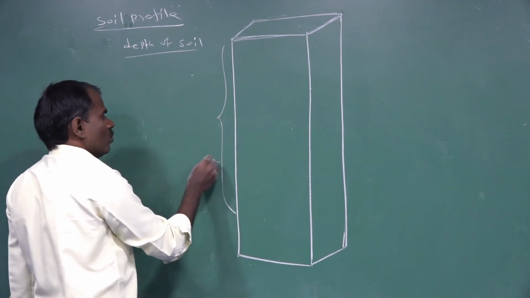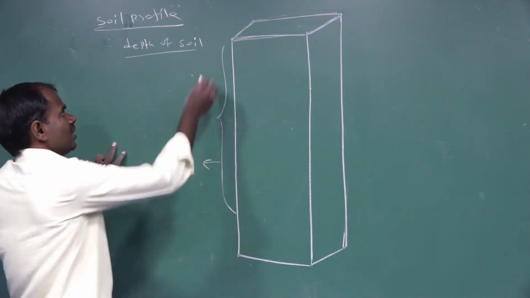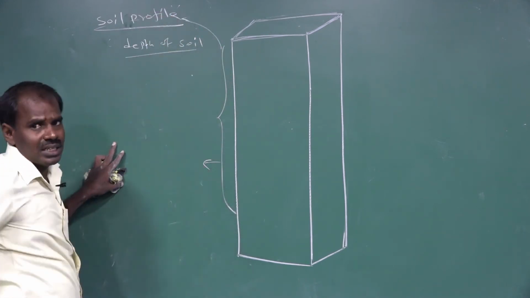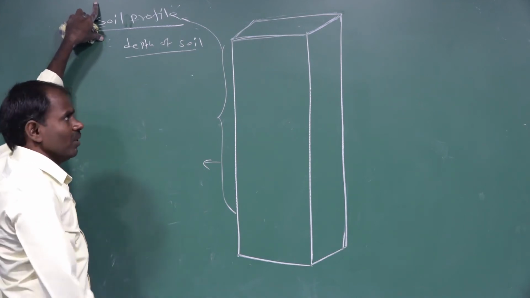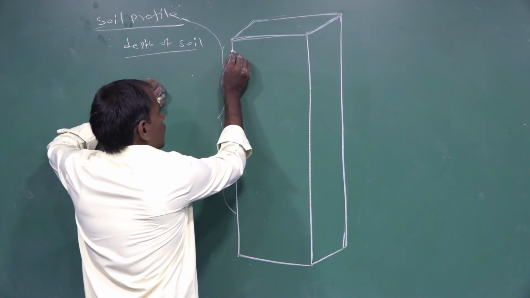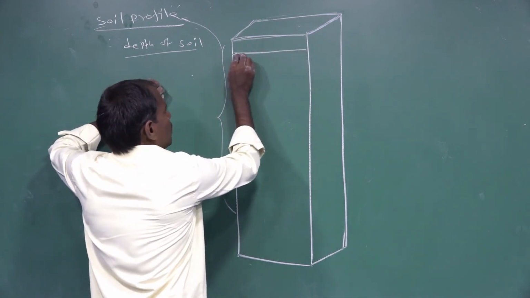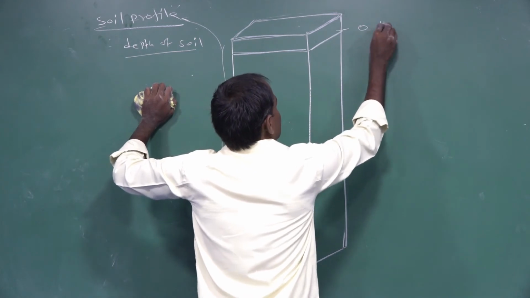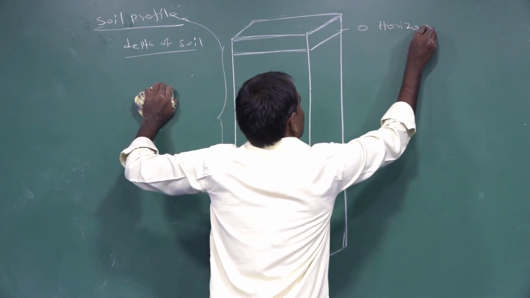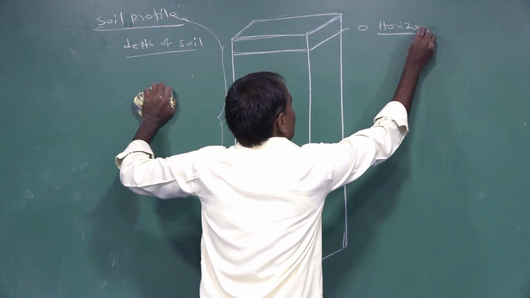It is composed of the depth of the soil particles, and this arrangement in nature is called the soil profile. Based on this, there are four types of soil horizons arranged. The first one is the O horizon.